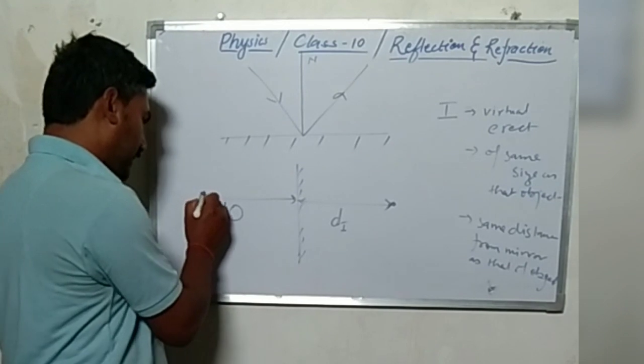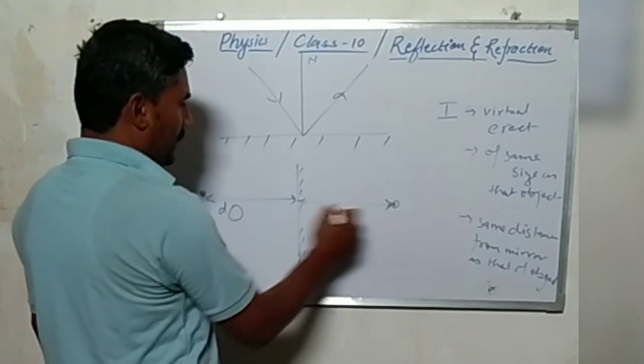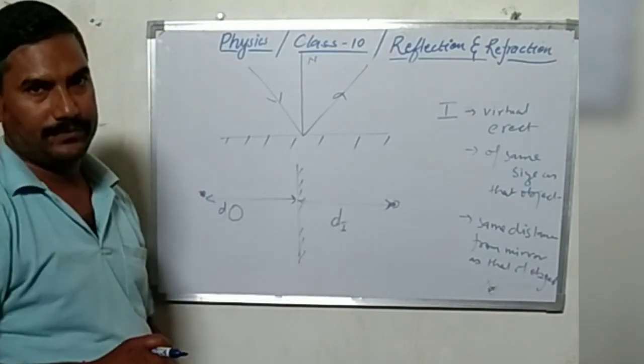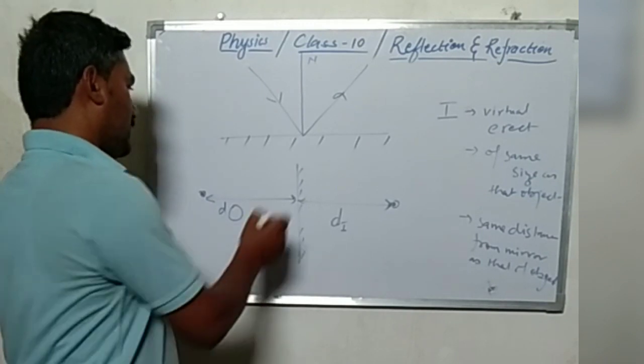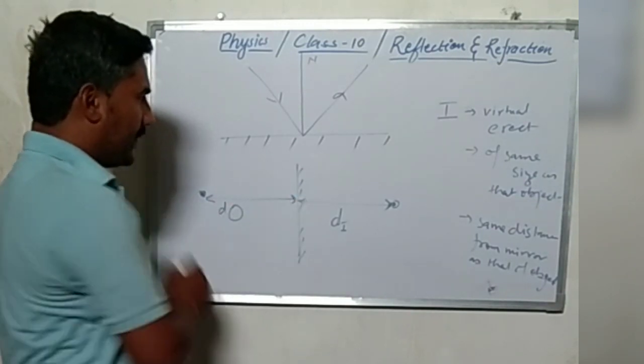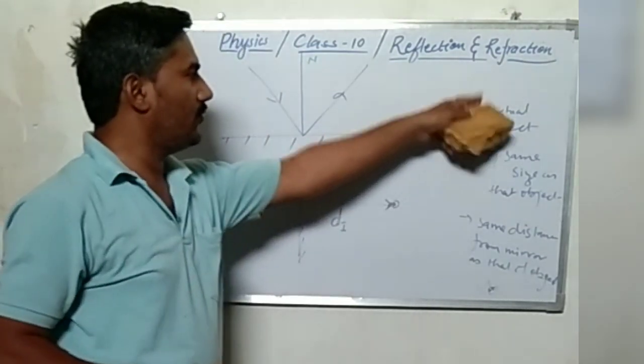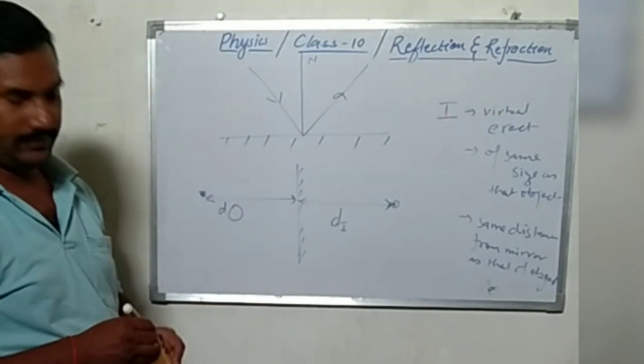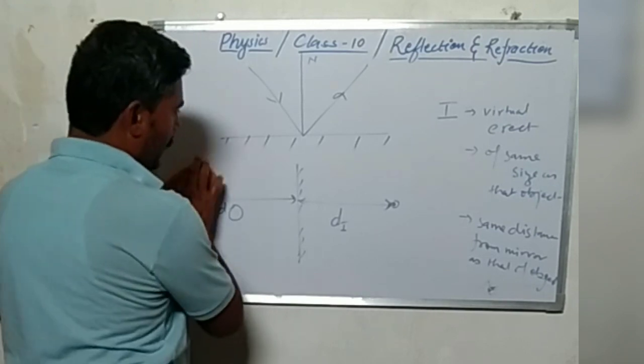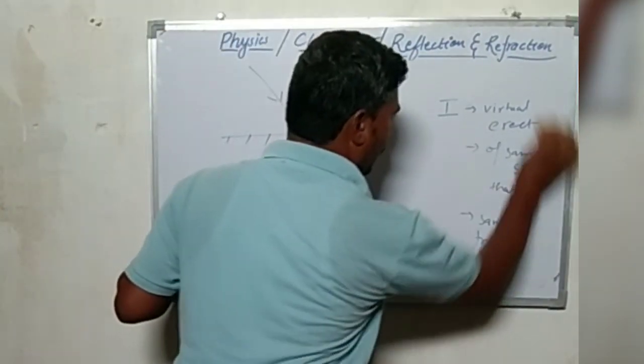The size of the image and object will be the same, and since the reflection is on the same side but the image appears inside the mirror, we can say that it is a virtual and erect image. Now moving towards the spherical mirrors.